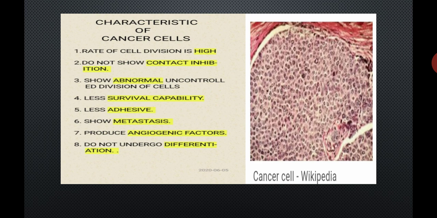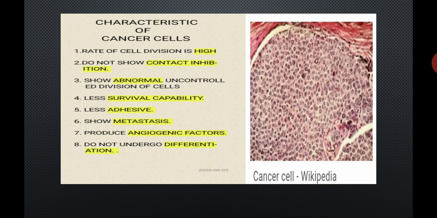So again, in a cancer cell there is uncontrolled growth. Property number 3, cancer cells show abnormal, uncontrolled division of cells.